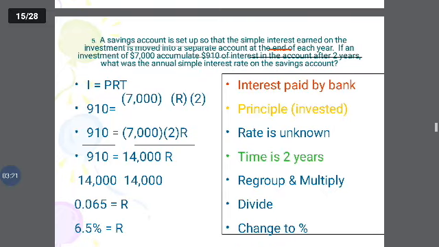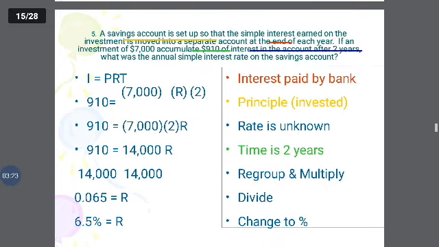A savings account is set up so that the simple interest earned on the investment is moved into a separate account at the end of each year. If an investment of rupees 7,000 accumulated rupees 910 of interest in the account after 2 years, what was the annual interest rate on the savings account?